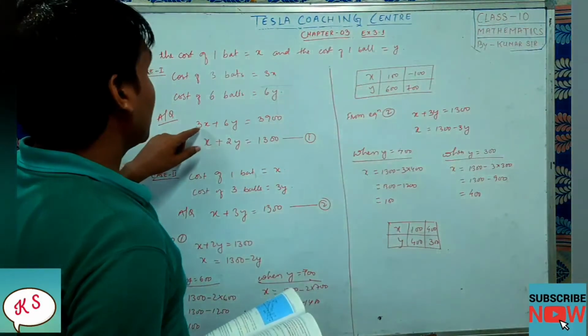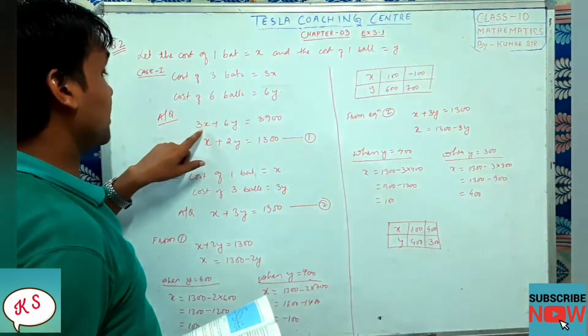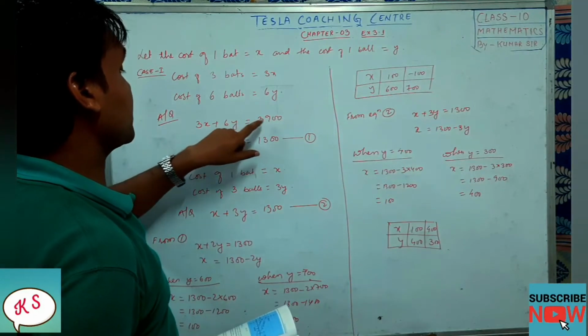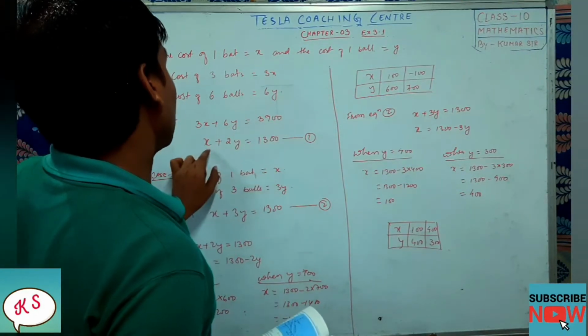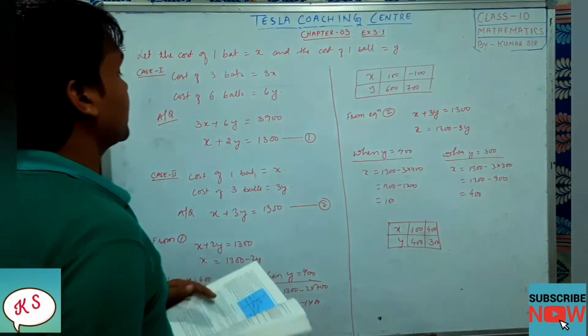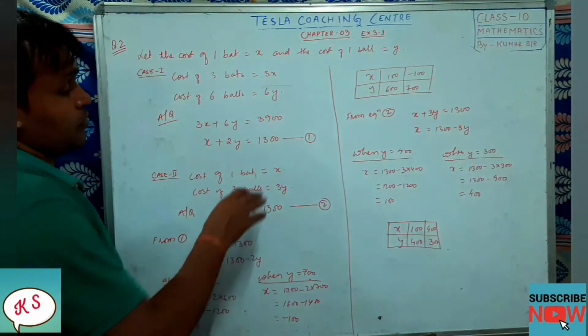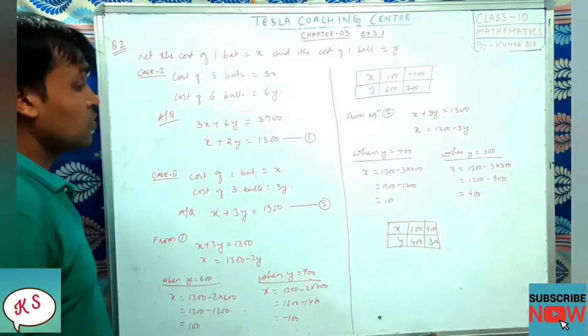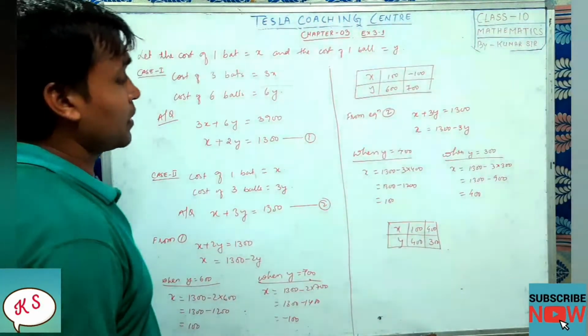Now you see this is all divisible by what? 3. 3 ones are 3, 3 twos are 6, and 3900 divided by 3 is 1300. So x plus 2y equals 1300. If you divide 39 by 3, it will go 13 times. So 1300. This is your equation number 1. So this is the algebraic representation of case 1.